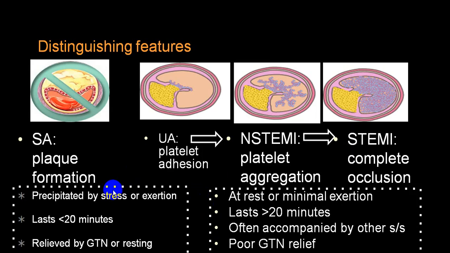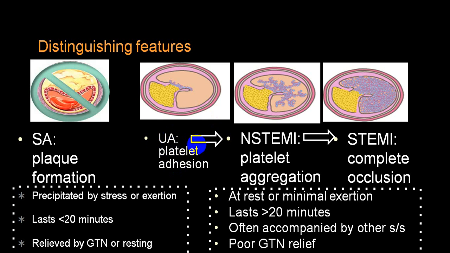Stable angina is usually precipitated by stress or exertion. There is a stable plaque. It lasts for 10 to 15 minutes. It is relieved by nitroglycerin or glyceryl trinitrate or by rest. While unstable angina is because of rupture of the plaque, there is platelet adhesion. Usually this is not associated with any change in troponin.